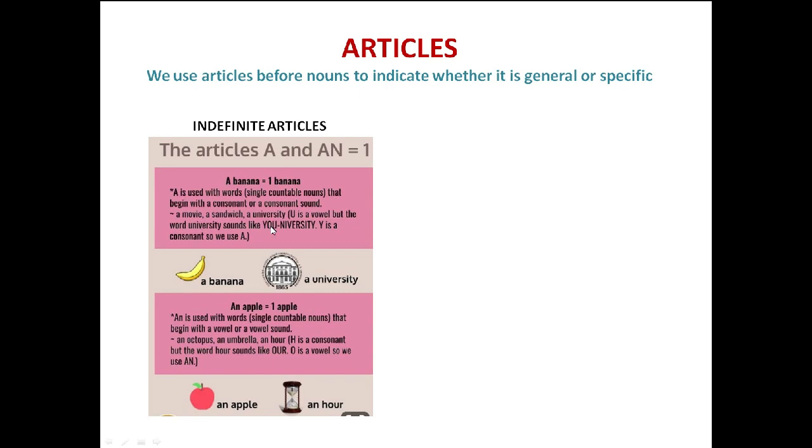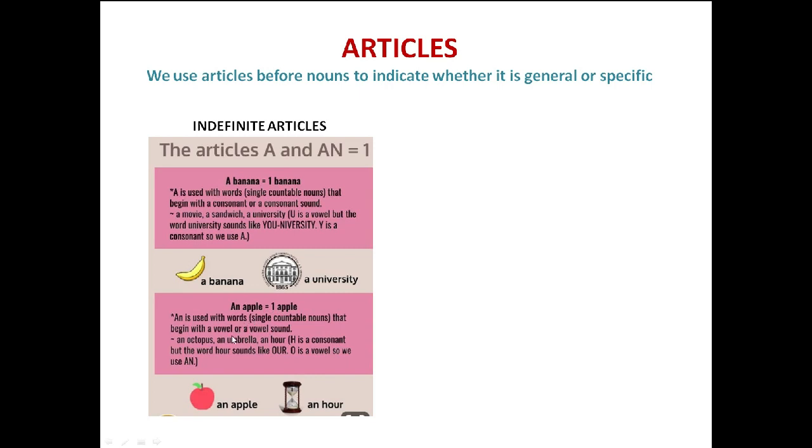We will not use an. We use an when the sound of U is a, for example, umbrella. It starts with U and the sound is a. Therefore, we will use an umbrella. Let's look at the examples: a banana, a university.